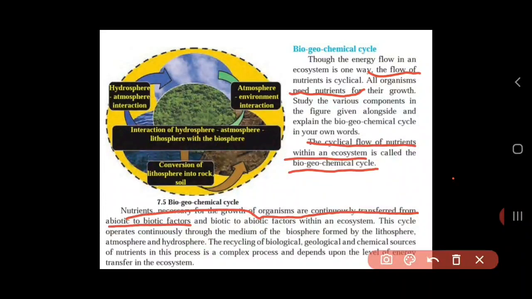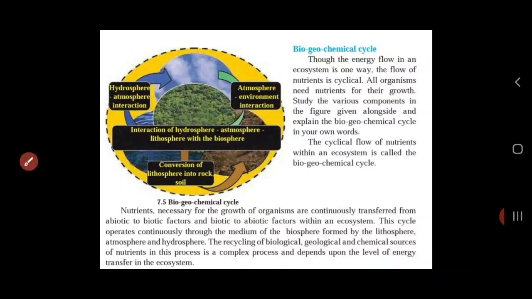Now in the next lecture we'll discuss the types of biogeochemical cycle. By the time you read this part that I have taught you, inshallah in the next lecture we'll discuss it.